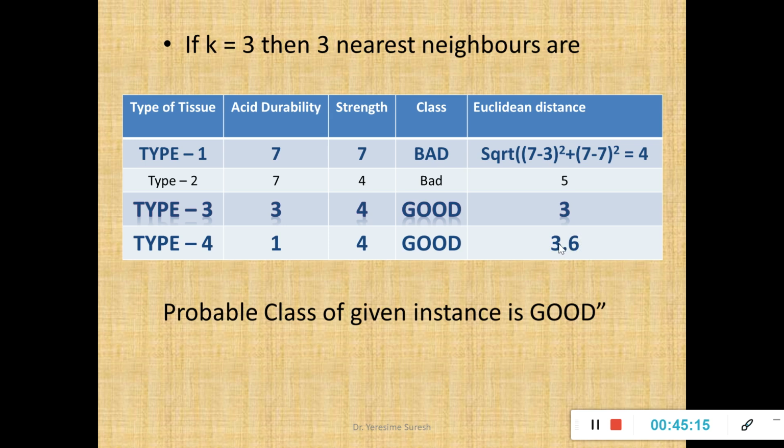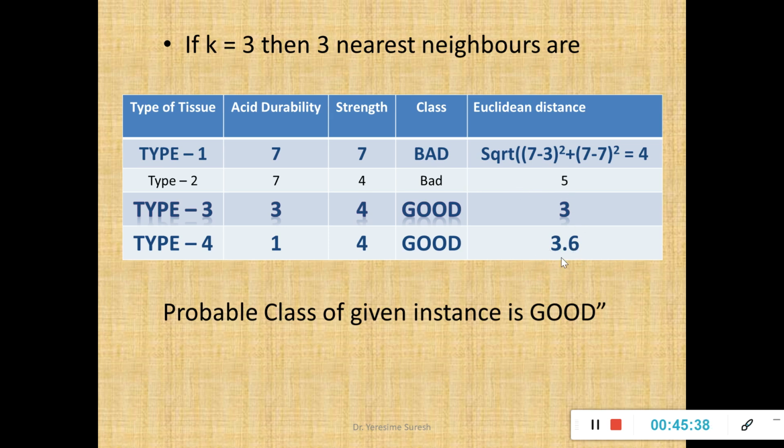Now when I go for a k value of 3, from 3.6 I am supposed to look at the next nearest neighbor. I have already considered the record of distance 3, that means type 3, so I will not consider this instance. From this 3.6, which is nearest? Type 1 record has the distance 4, type 2 record has the distance 5.